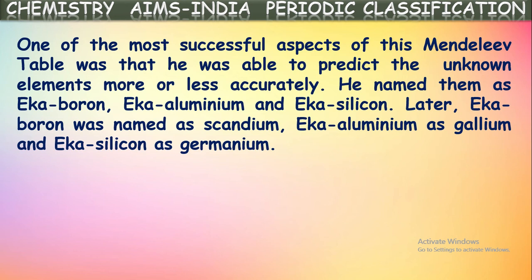Not only that, there are some more elements like that. For example, he left a place down to aluminium, and he called that element which was to be found Eka aluminium. Later on, they discovered that element and named it gallium. Similarly, Eka silicon was discovered later and named germanium. In this way, by predicting the unknown elements, he succeeded.